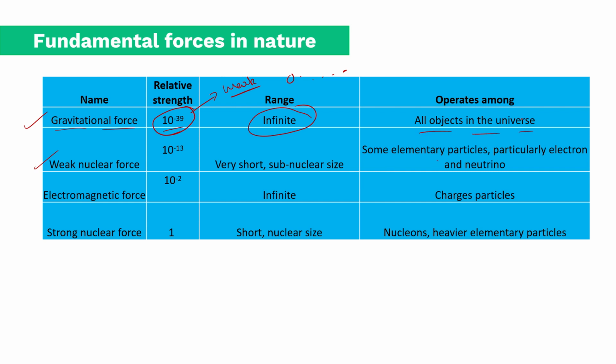And it can go for an infinite range. So it can be in space. All objects in the universe, stars, planets, galaxies, everything is basically infinite. Weak nuclear force is 10 power minus 13, so very short, subnuclear size. So some elementary particles, I told you, no, elementary particles, shorter particles which work with weak nuclear force. Then electromagnetic force, which is also infinite and it works with charges.